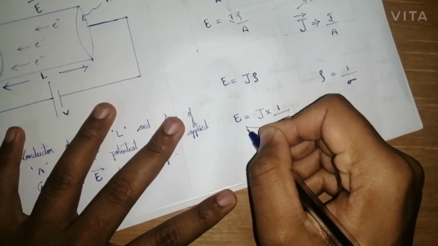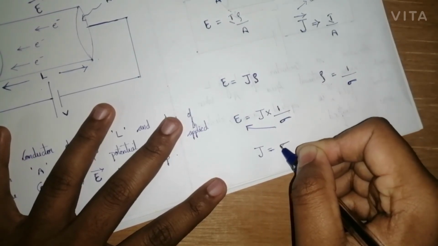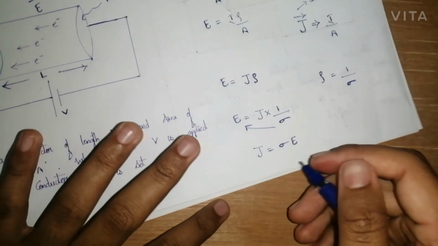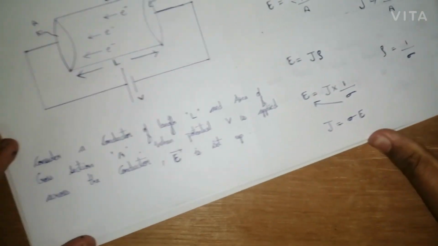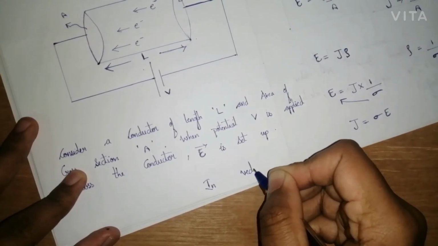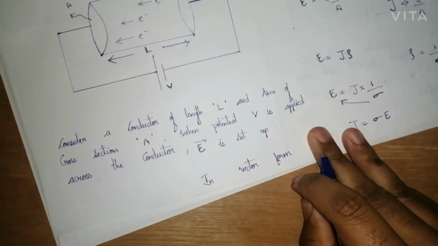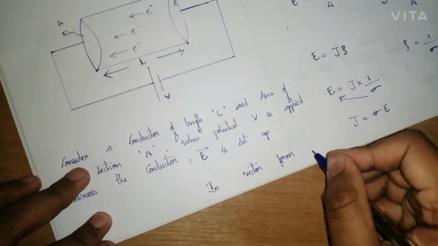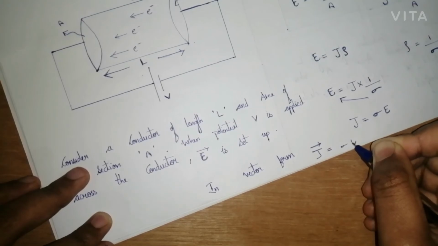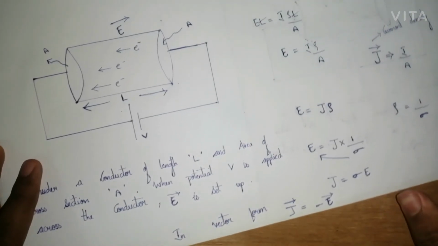If you send this to the other side, you'll get J is equal to sigma E. I'll write it here in vector form: J is equal to sigma into E. Current density and electric field are vector quantities.